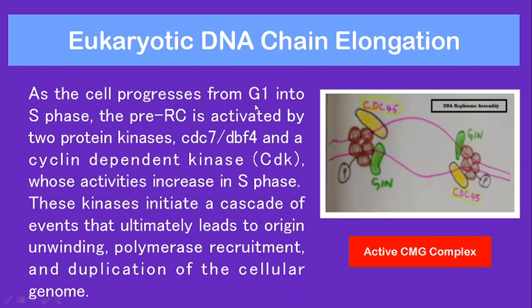As the cell progresses from G1 into S phase, the pre-RC, that is the pre-replicative complex, is activated by two protein kinases, CDC7-DBF4 and cyclin-dependent kinase CDK, whose activities increase in the S phase. These kinases initiate a cascade of events that ultimately leads to origin unwinding, polymerase recruitment and duplication of the cellular genome.